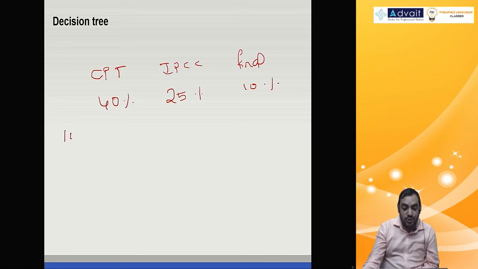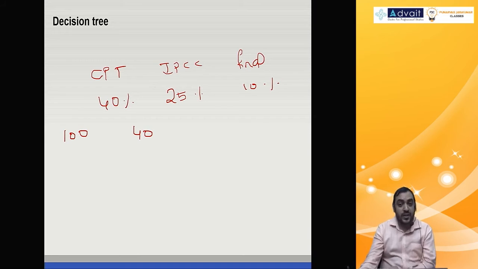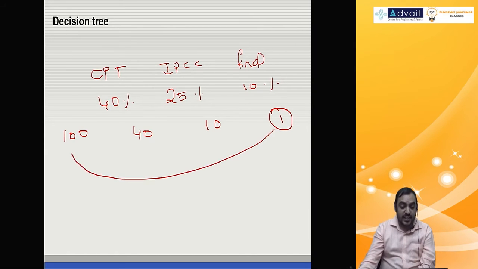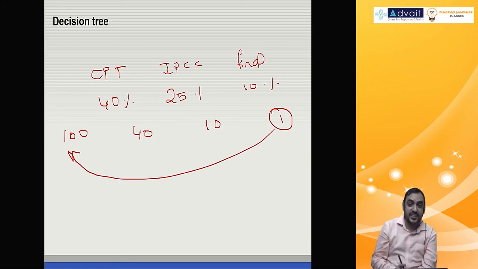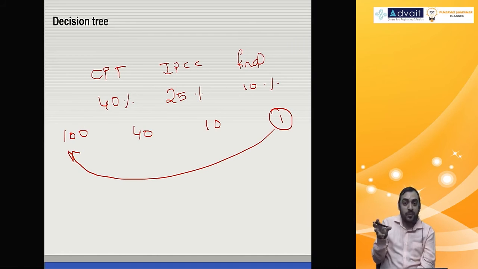If 100 people join CPT, 40 people come out of it. And of those 40 people, 25% at IPCC means 10 people come out of it. And of those 10 people, 10% means only 1%. So the CA pass percentage is actually only 1%. It's actually less than 1%. I took 40, 25, 10, so I got one full number. If I take the real number, it will be less than 1. I can't explain fractional numbers. 0.2% comes. By the time you pass, you will also be a fraction only. But for getting some round number, I assume like this. Are you understanding what is happening?